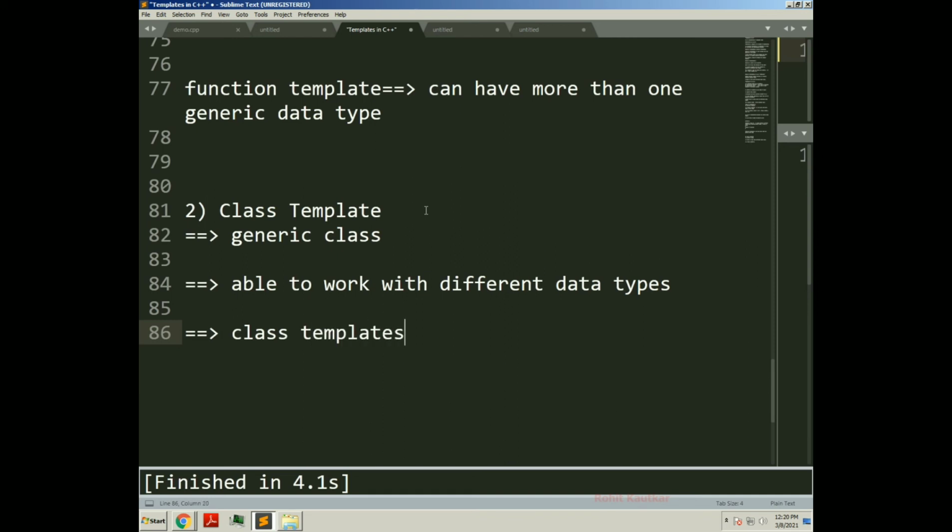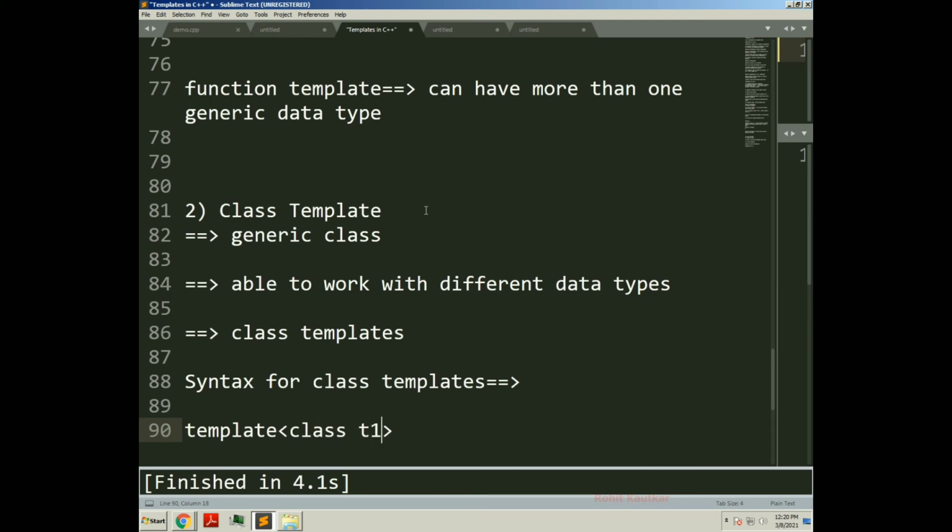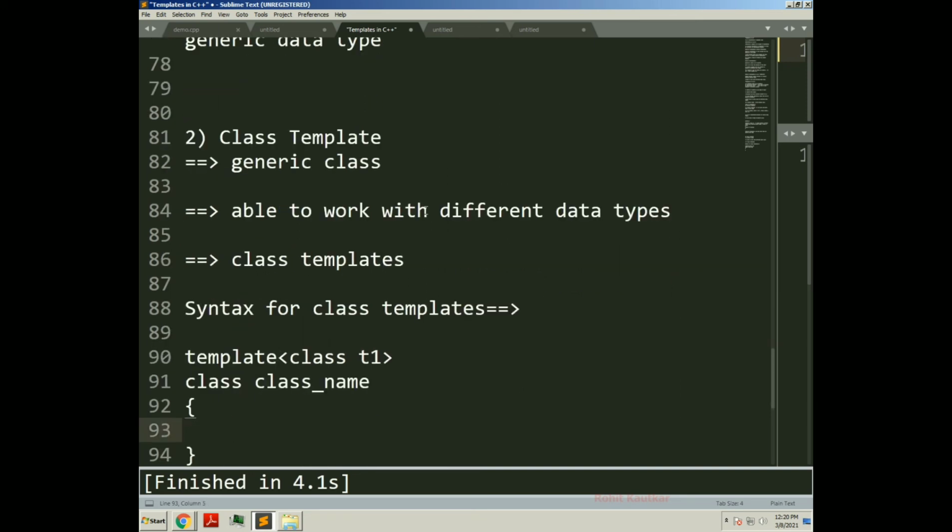Now let's try to see the syntax for class templates. The syntax is like this. Again we have the template keyword, template class T1. Now T1 is here a generic data type, a generic argument. Then followed by the class name, like normal syntax. Now within this class you will be able to operate on this T1 generic data type.